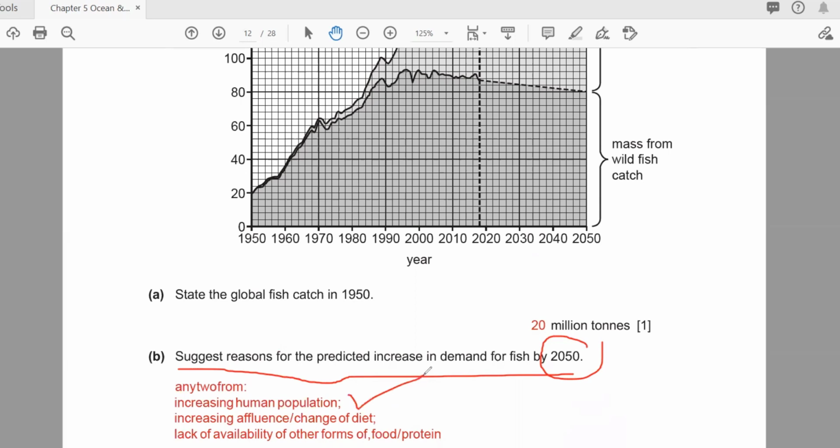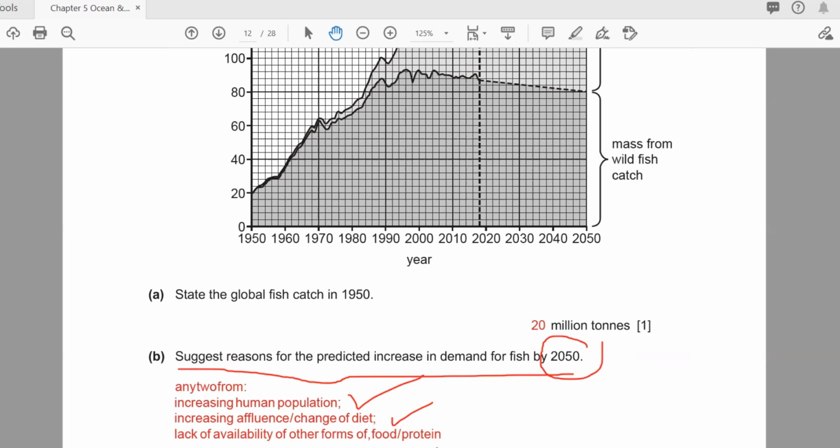So what is the first one? Increasing human population, increasing affluence or income, changing diet. As I told you, when people get money and they have a choice, instead of chicken or red meat they will go for fish.